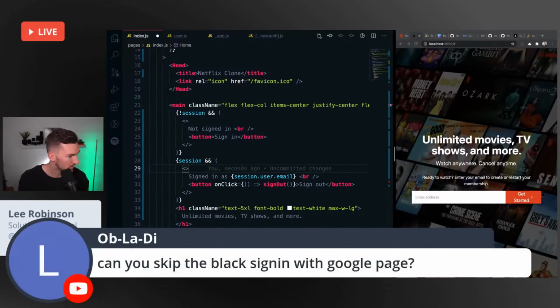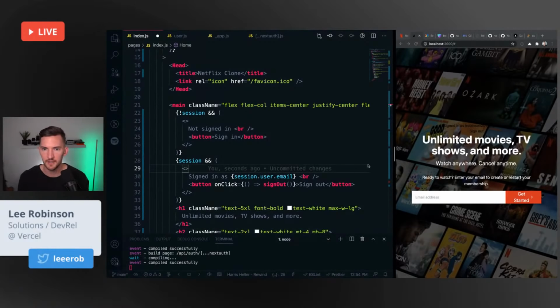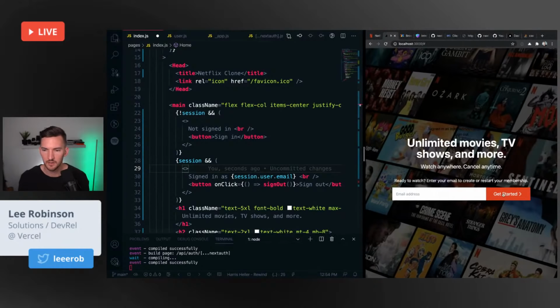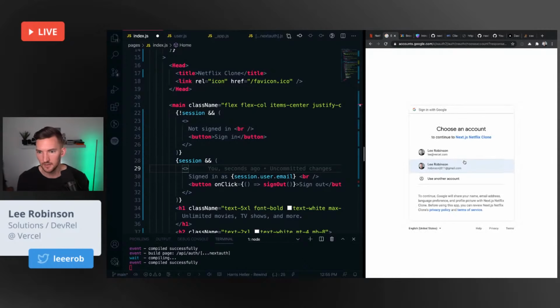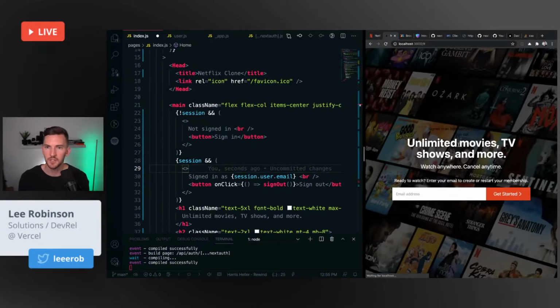Let's see, skip. Can you skip the sign in page? That's a good question. I don't know. I would assume that. I wonder if what you're thinking is if it knows that you already have a cookie, if it will just skip right past this. I'm not sure about that. That's a good question, though.